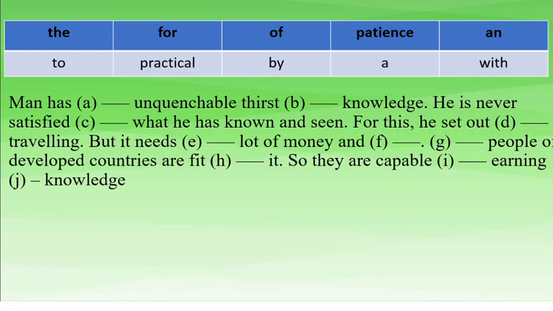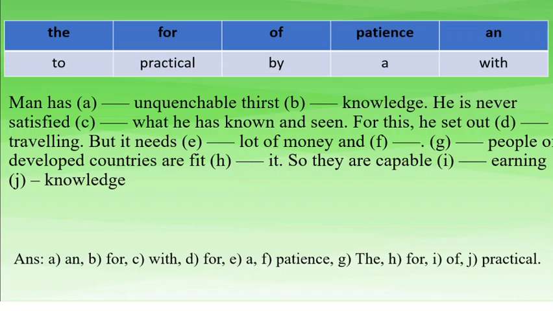Then it comes, man has dash unquenchable thirst dash knowledge. He is never satisfied dash what he has known or seen. For this he set out dash traveling. But it means dash lot of money. It needs dash lot of money. People of developed countries are fit dash it. So they are capable dash earning and dash knowledge. So it's about knowledge traveling. So what happens? Let's check the answer.